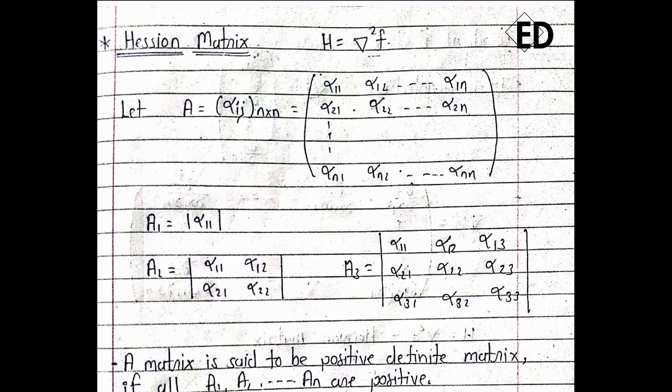Okay, so one more definition, that is the Hessian matrix. The Hessian matrix is nothing but the double derivative of any function. So here we are dealing with multi-dimensional functions, that's why we call it the double gradient of any function.